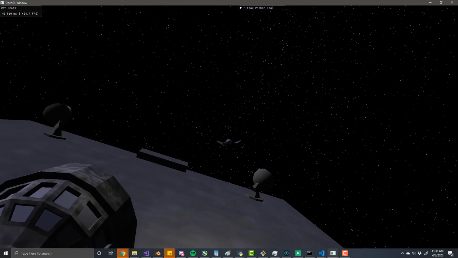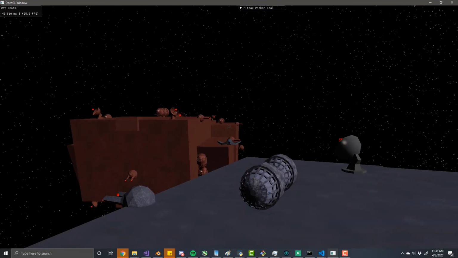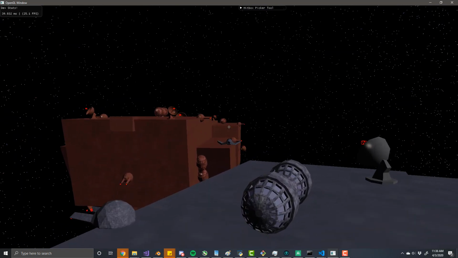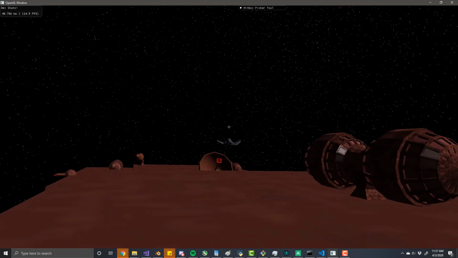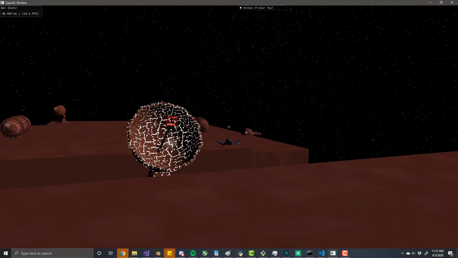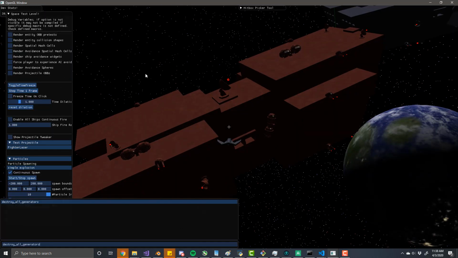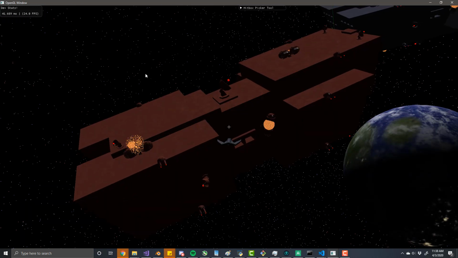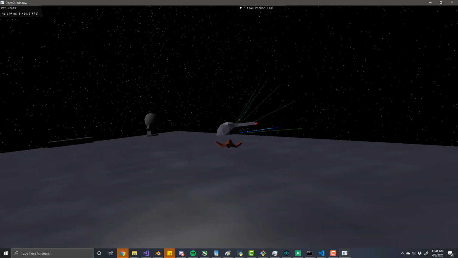And last we have the generators. So the generators act as a power source for all the objectives on the carrier ship, and while a generator is up, all the objectives have a shield effect, which reduces the damage taken by half. So if you destroy all the generators, that effect is lost for the entire ship, and now all the objectives become a lot easier to destroy.